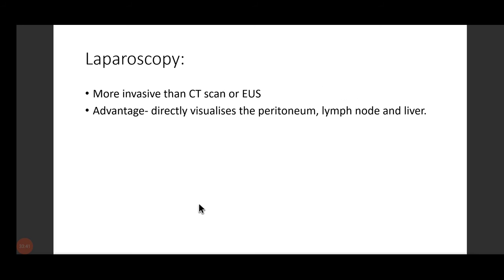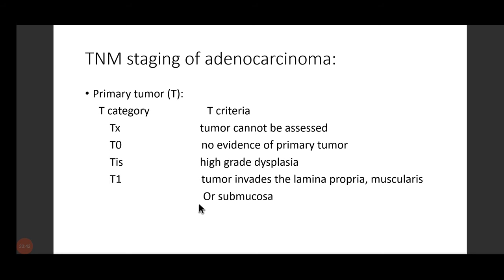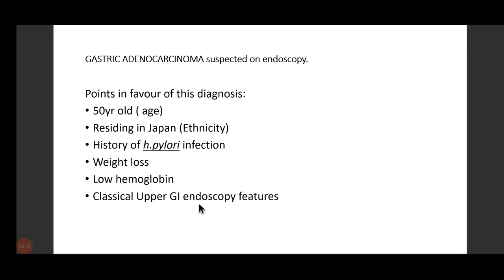These are the points in favor of our diagnosis. How did we decide? The patient is a 50-year-old patient. We know the age. The patient is residing in Japan. We know the ethnicity. The patient has a history of H. pylori infection, a very important risk factor for developing gastric adenocarcinoma.